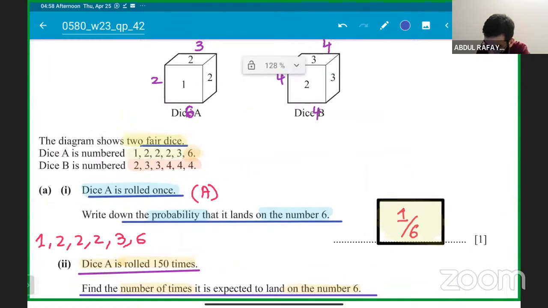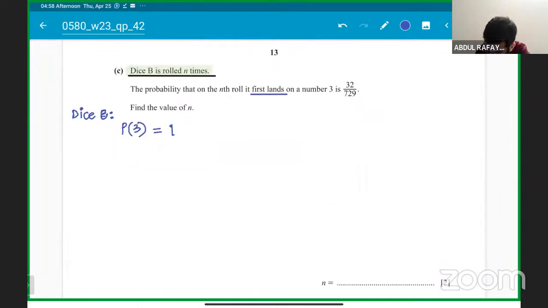Probability of 3 is basically there are 2 times of 3 and 6 total options. So it will be 2 over 6, which is basically 1 over 3, right, students? So the probability of landing on 3 is 1 over 3. Getting it, guys? Clear with me? Following?